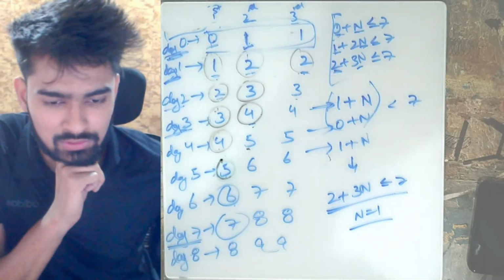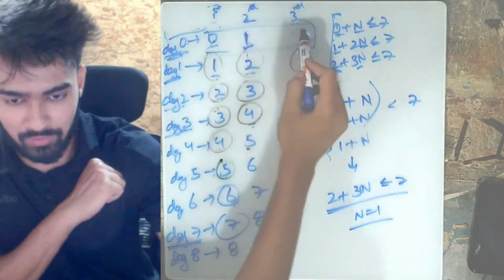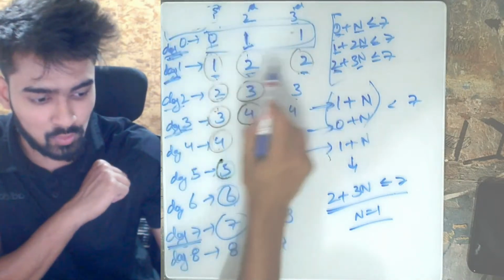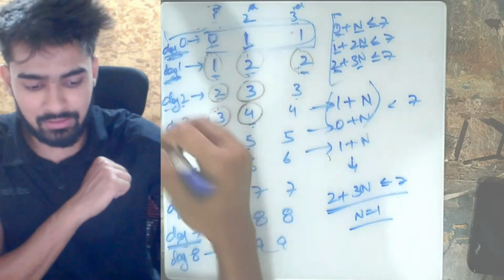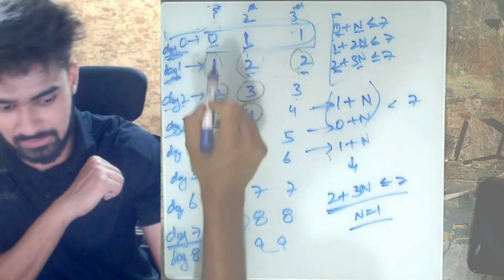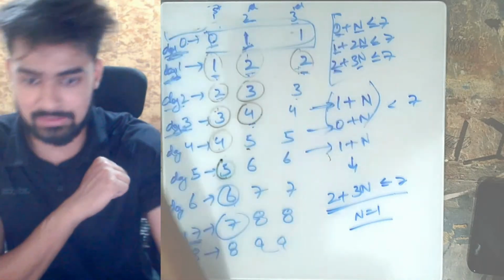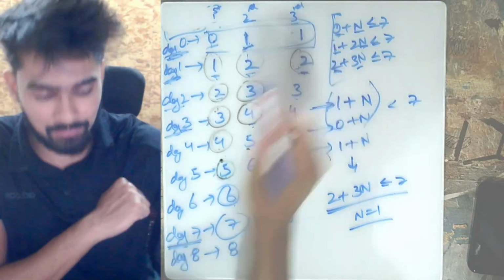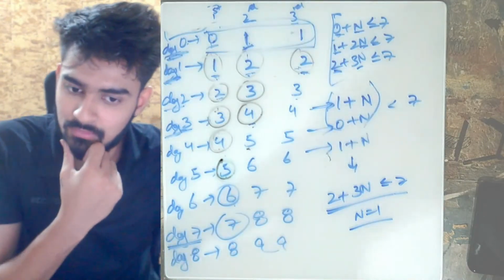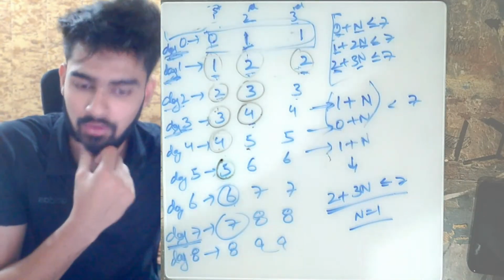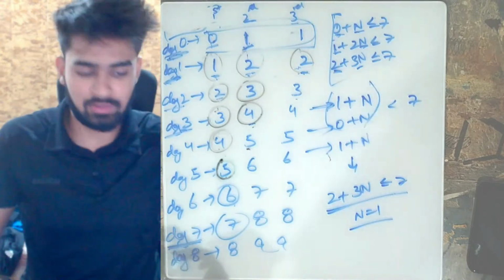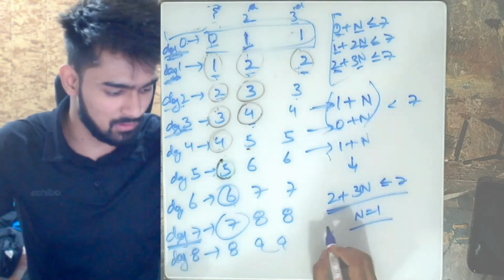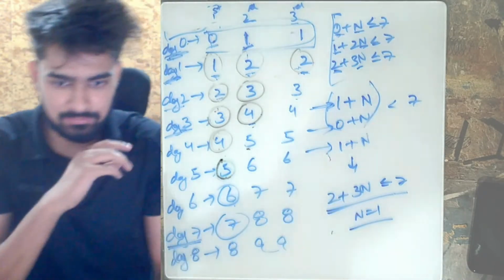Why is it 0 1 2 in the sample? No, I made it 0 1 1. The reason for that is because we had 1 2 2 at day 1. So I supposed that at day 0 the prices were 0 1 1, because at day 1 the prices got increased by 1, and this 0 became 1, 1 became 2, this 1 became 2. Okay, I hope this is also clear to everyone now. Kind of a creative problem, I would say.